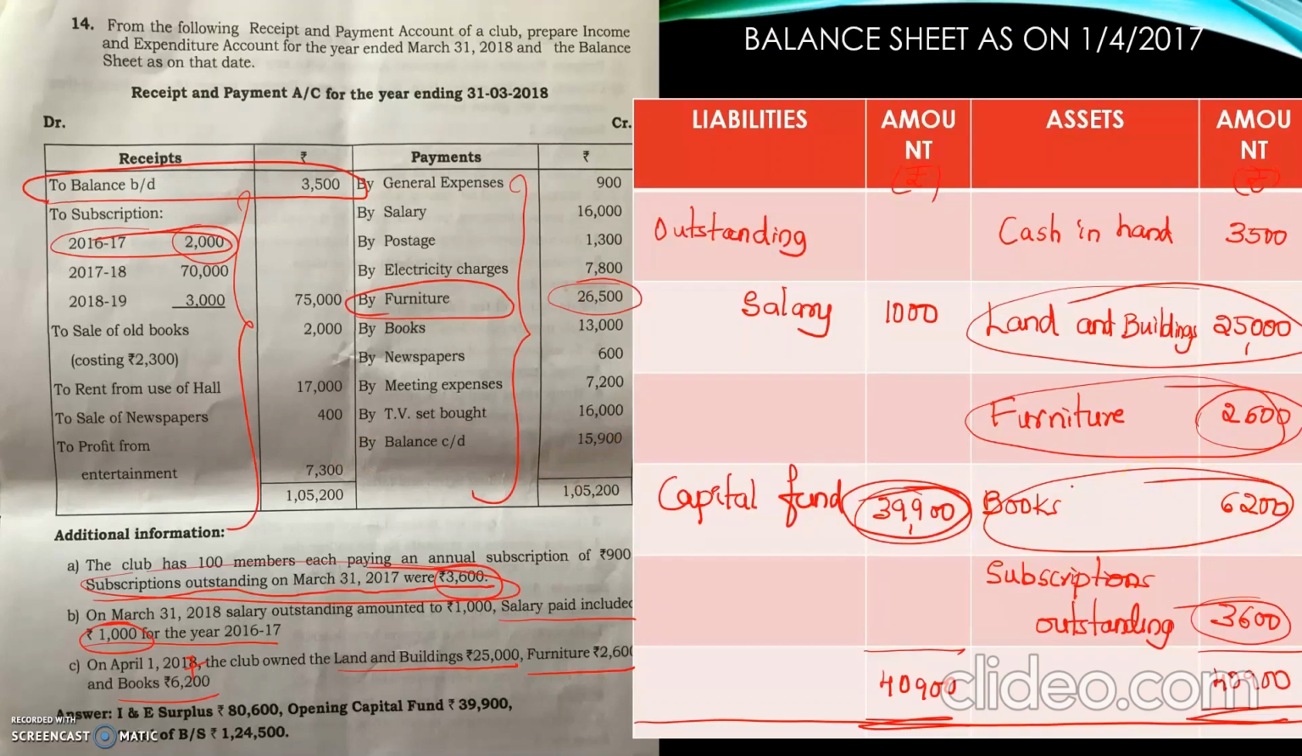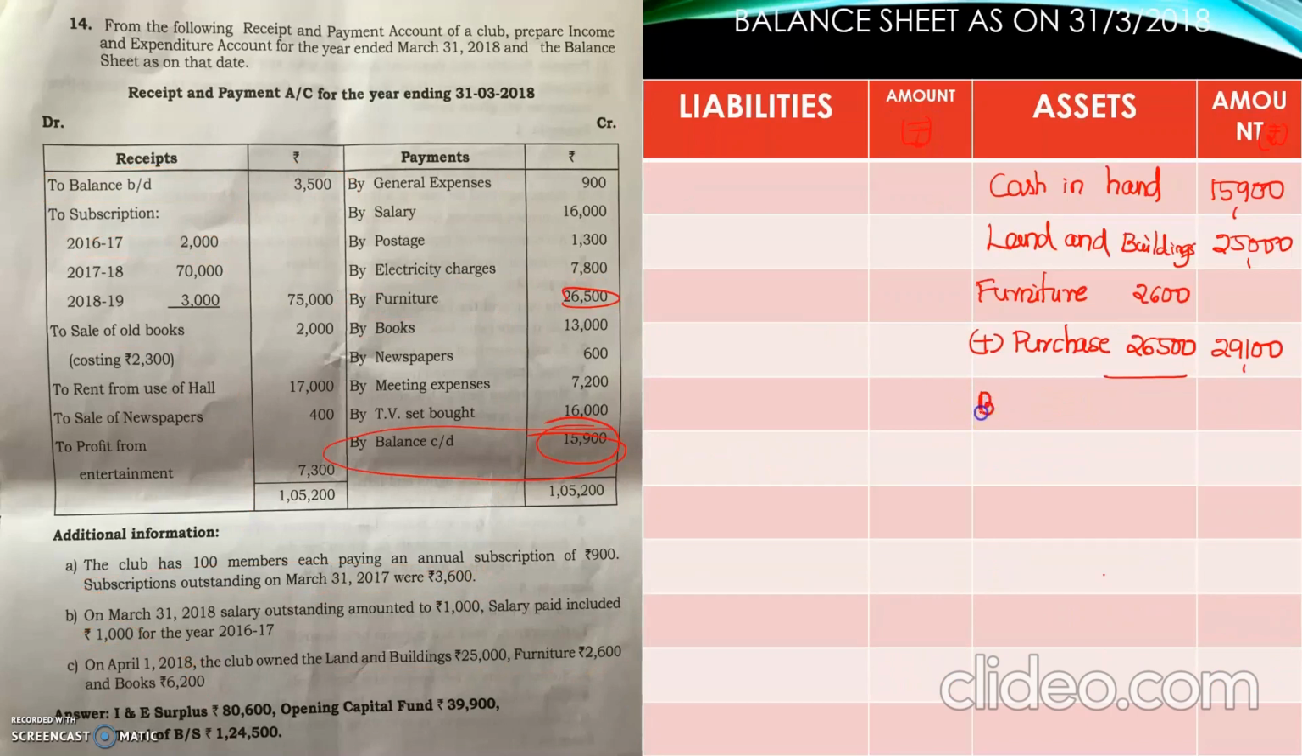Books 6,200. See, there is additional purchase of book, there is sale of old books, but there is no depreciation. We have to make adjustment related to additional purchase and sales. Start with the opening balance 6,200. Books: opening balance was 6,200. Add purchases. How much purchased? 13,000. So now value of book is 19,200. When sale adjustments, you should see cost price, not the sale price.